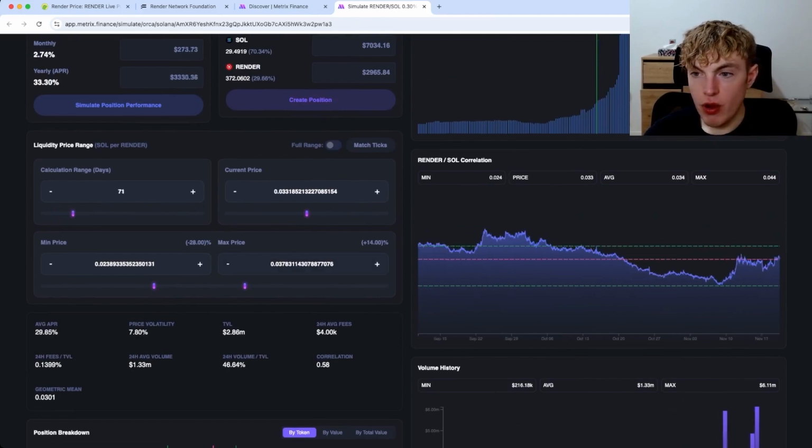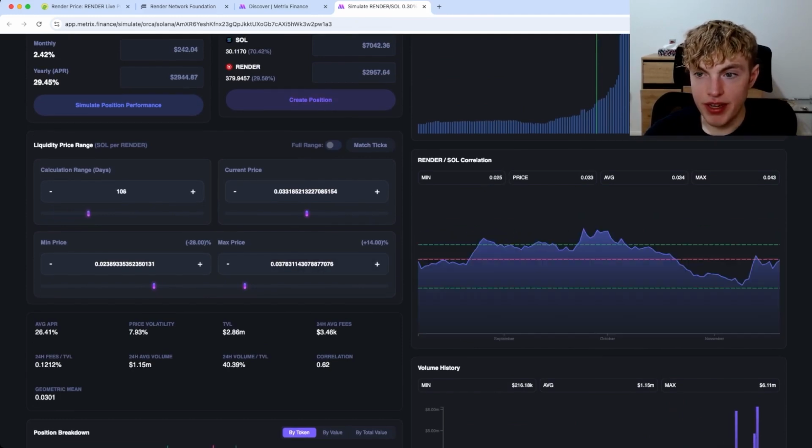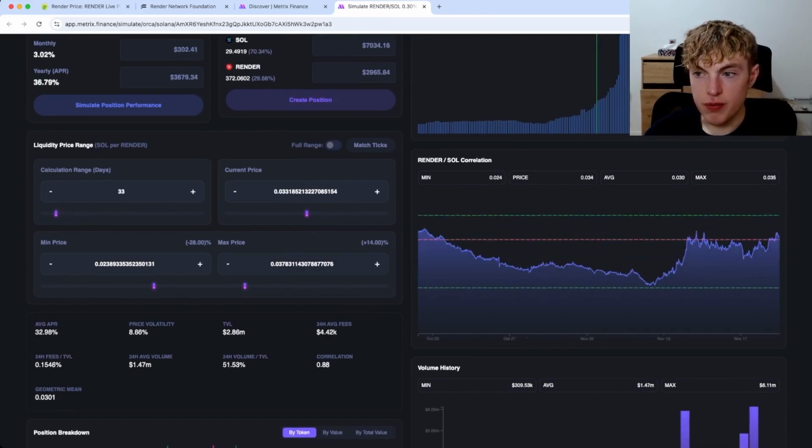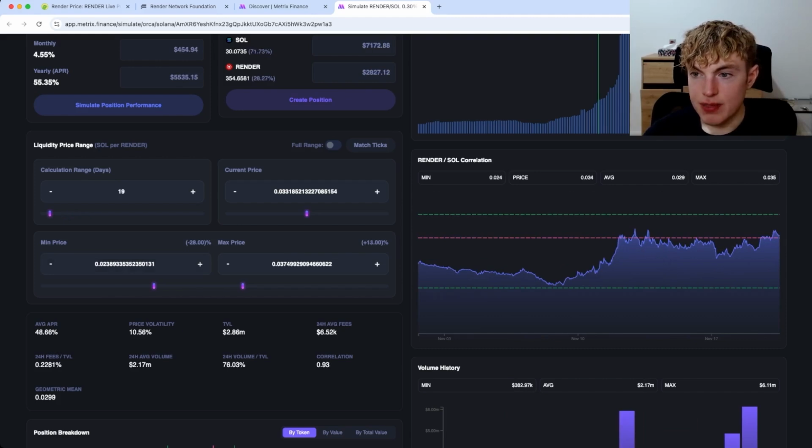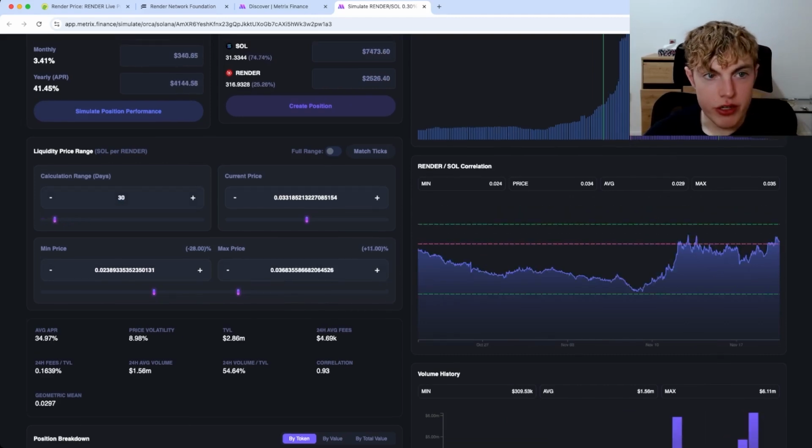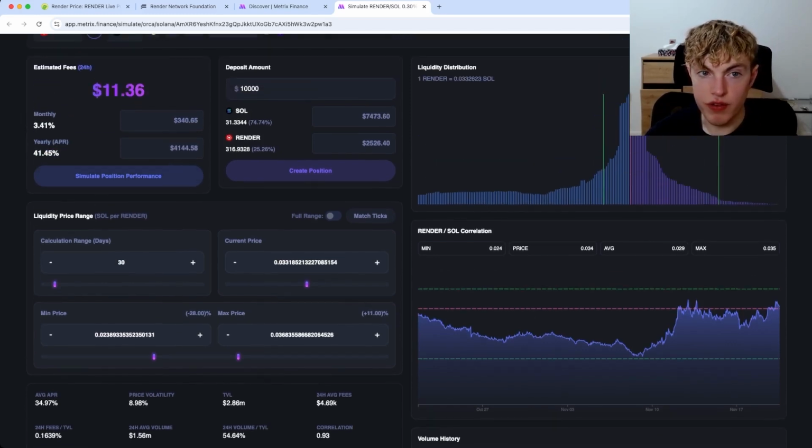We can go ahead and zoom out on the calculation range to see how this has played out for the past 100 days. And we can zoom back in. We can go ahead and drag the max price down more potentially. And here it's saying with a 30-day calculation range, we'd be getting about 41% APR, 41.45. So with a $10,000 investment, it would be $11.38 per day in fees, estimated according to Metrics Finance.